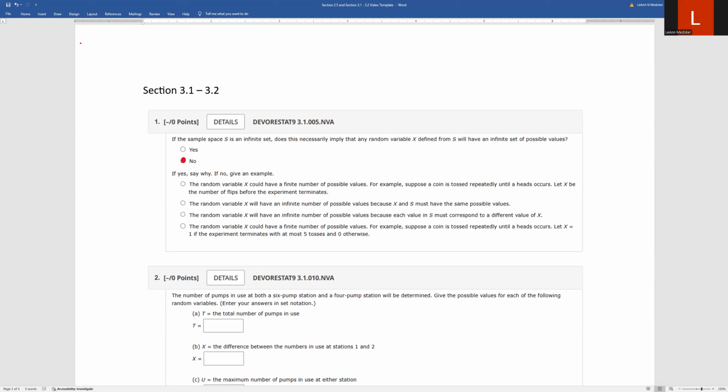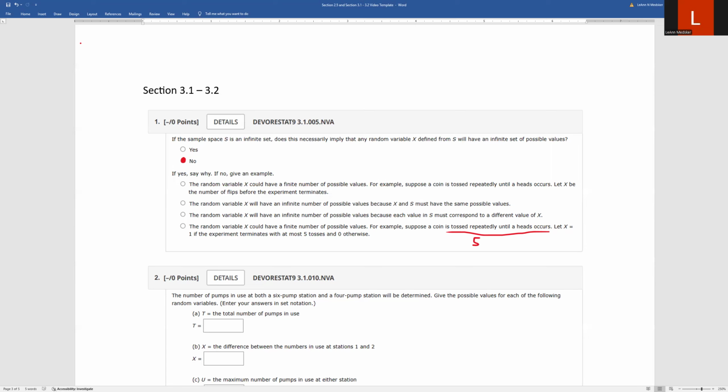For example, suppose a coin is tossed repeatedly until a head occurs. So that sample space right there is infinite because we're not guaranteed that you'll get a heads. I mean, in theory, yes, you should get a heads, but technically it is possible we could just get tails, tails, tails, tails, tails, tails, tails. So that's a possibility of an infinite sample space there.